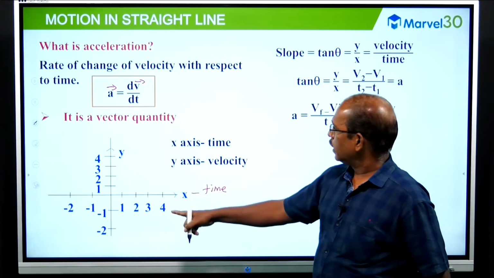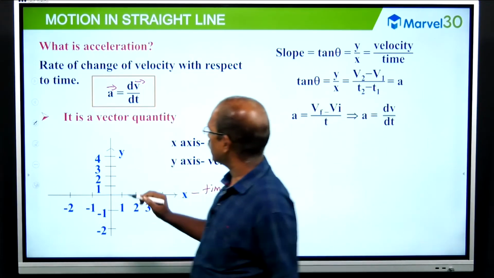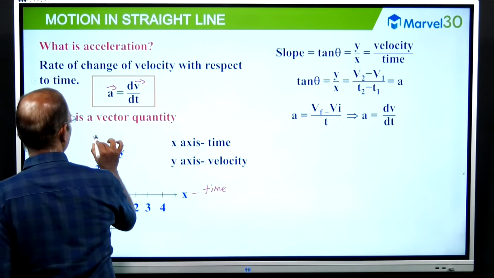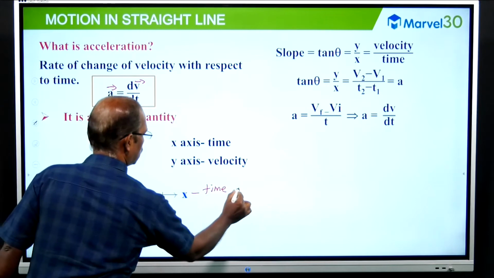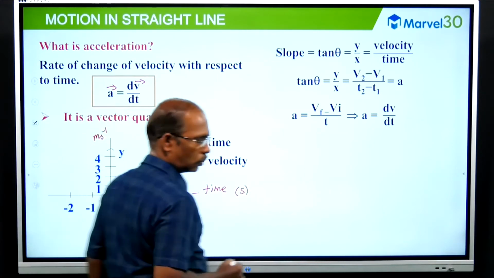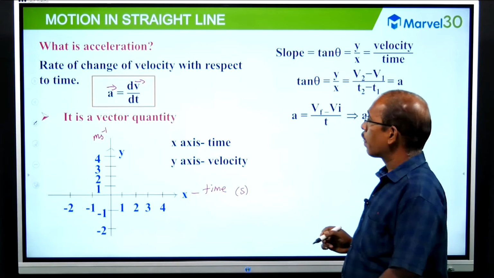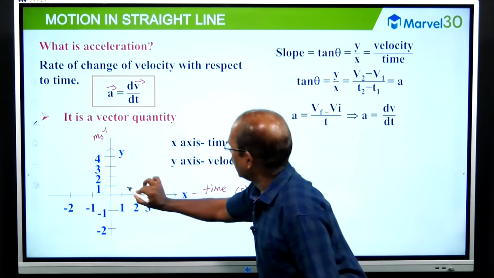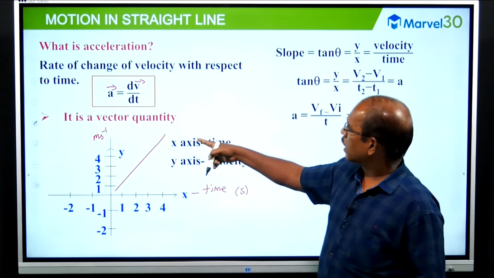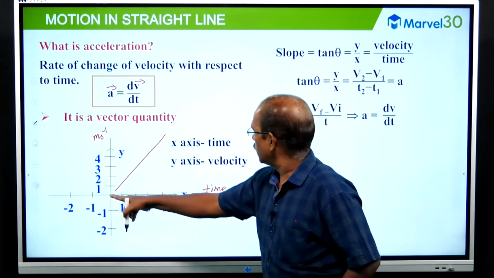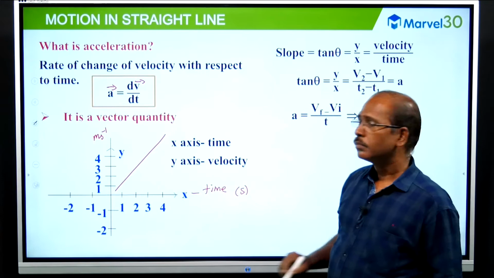So velocity and time. Velocity unit is meter per second, and time is second. Okay, this is very important. If you draw any graph, a straight line, this is the relation between velocity and time. This is a straight line.